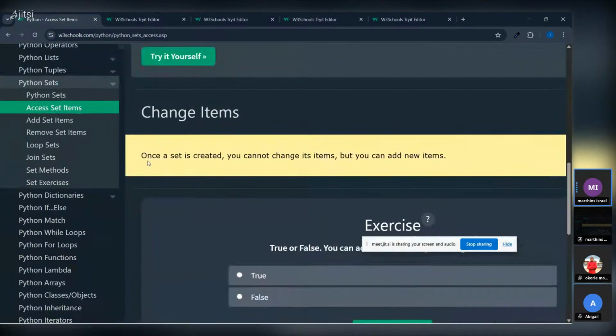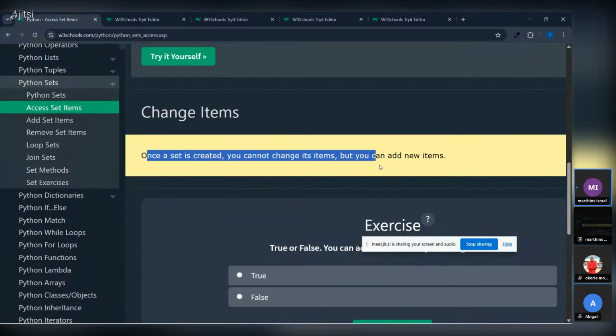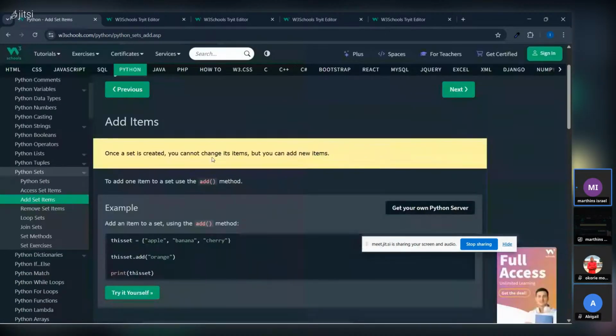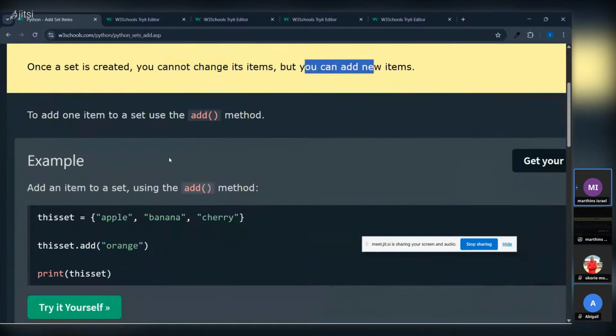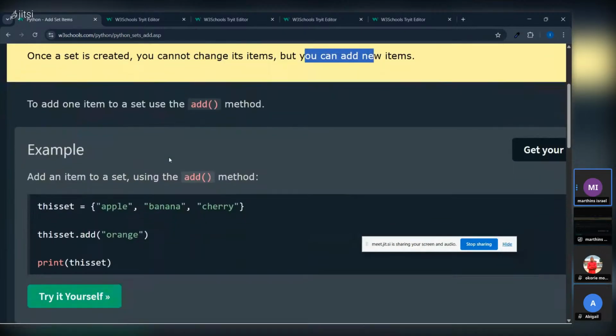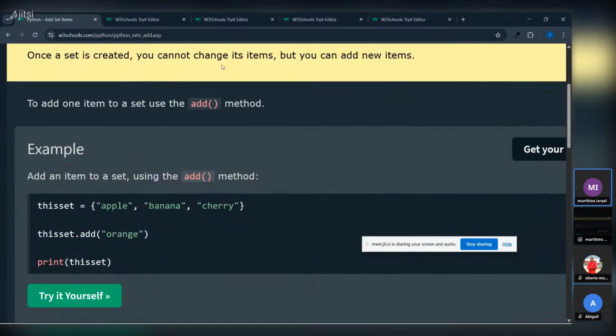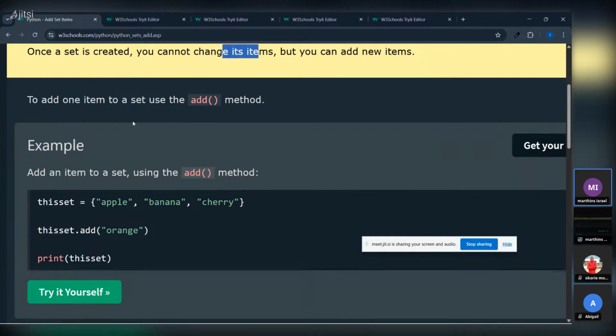So once a set is created, you cannot change its item, but you can add new items to it. Always take notes, remember that part. So I move on to accessing set items. How to access a set item. Once a set is created, you cannot change its item, but you can add new values. They are trying to remind us that we should always take notes. Once it's created, you cannot change its item, but you can add new items.